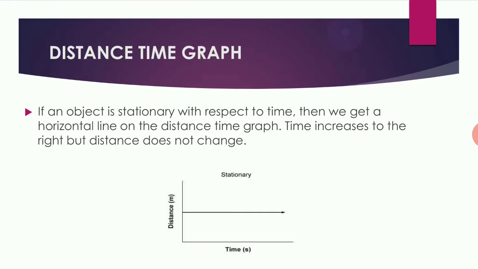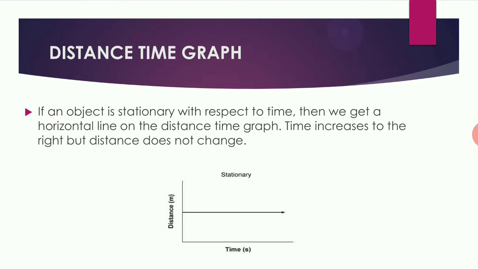Distance-time graph. If an object is stationary with respect to time, then we get a horizontal line on the distance-time graph. Now we draw a graph between distance and time. Time is taken on the x-axis and distance on the y-axis.